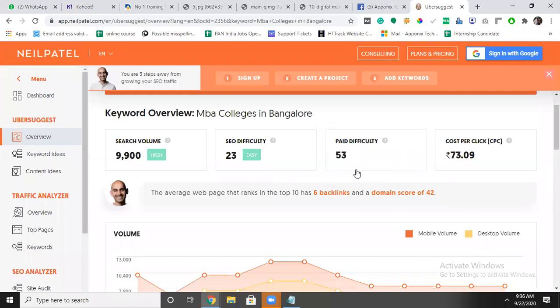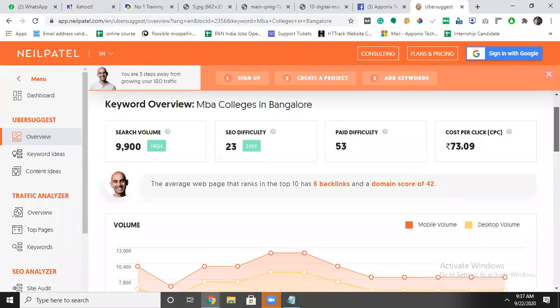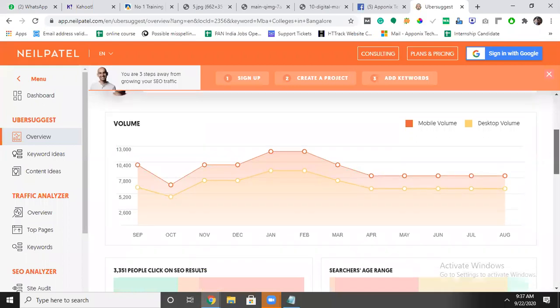Paid difficulty means what the difficulty is if you place ads on Google. If the difficulty is more, then the bid amount will be more and the competitors will also be more. If it is zero, there is no competitor; the higher the value, the higher the competition. If you are placing an ad, it is telling you that you have to pay 73 rupees per click.